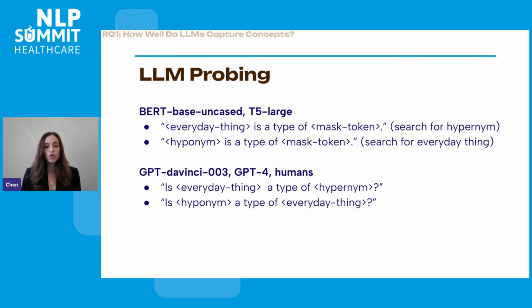Now, GPT 3.5, GPT 4, and humans, they all support question answering. So we just ask them binary questions. Is dog a type of canine? And is corgi a type of dog? Now, all of these questions are positive. So we wanted to verify that GPT-based models don't have a tendency to just say yes, which will mess up our results. So we also introduced a scramble baseline where we scramble between the everyday things and their hypernym or hyponym. So for example, we ask them questions such as, is corgi a type of vehicle? Is dog a type of plantation? And stuff like that. And for 100% of these questions, the answer was no. So it seems like they don't have a tendency to just say yes.